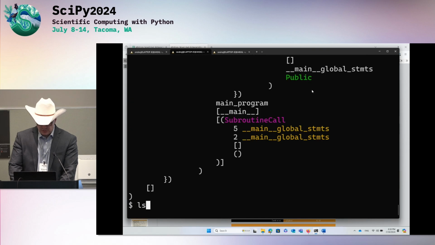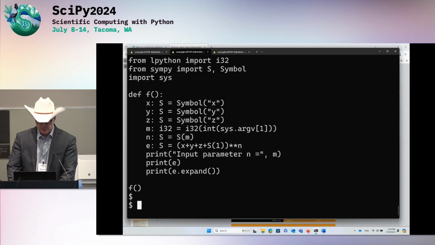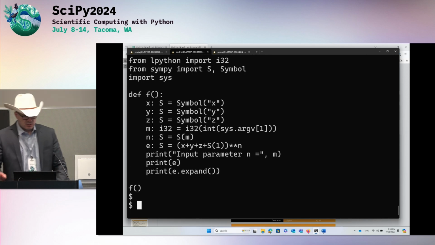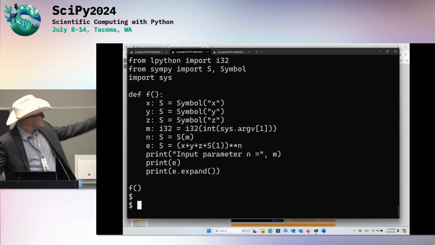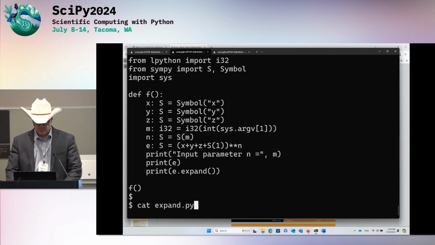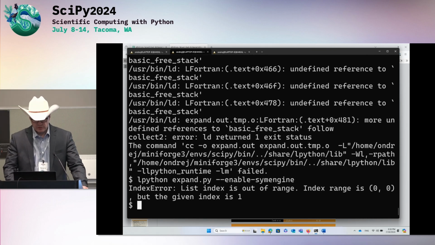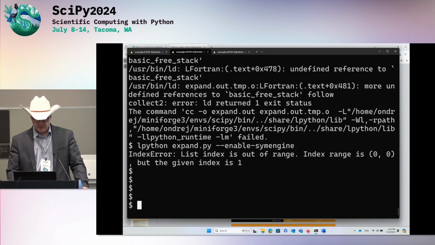Okay, let's do some more advanced demos. So let's look at this expand demo. I like SymPy, and so we of course implemented SymPy support in LPython. So when we call this example with LPython, we'll get error messages because we have to enable a backend, which we don't enable, SymEngine, by default. And then we get something beautiful.